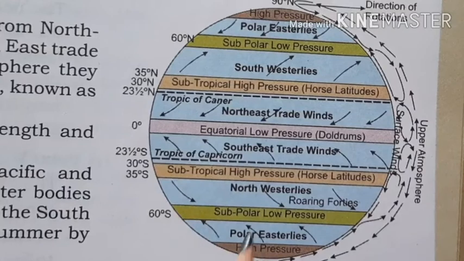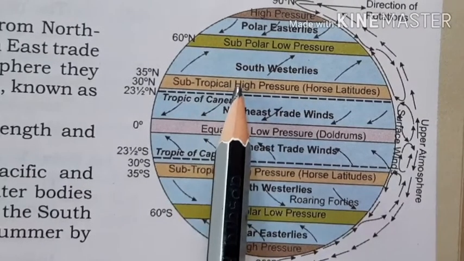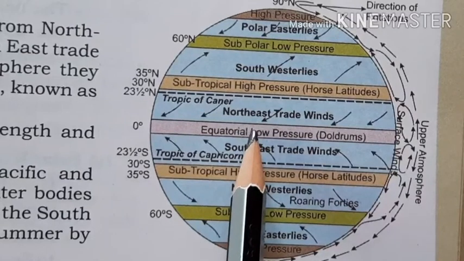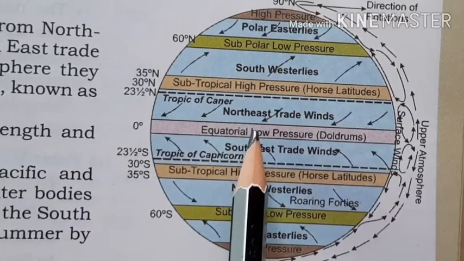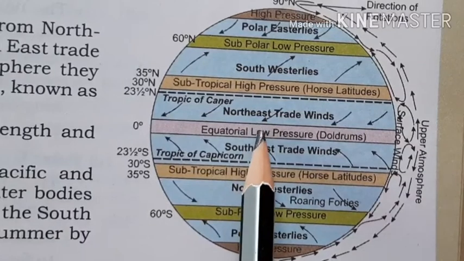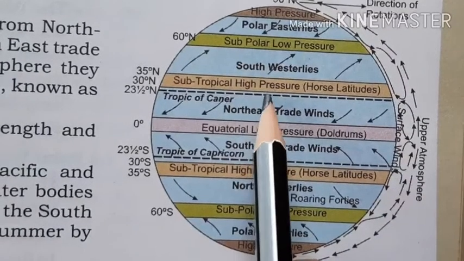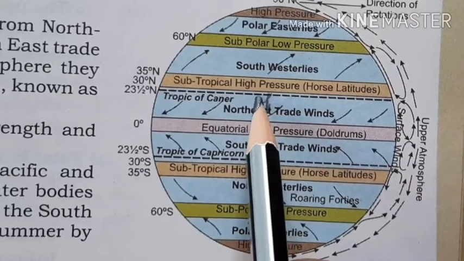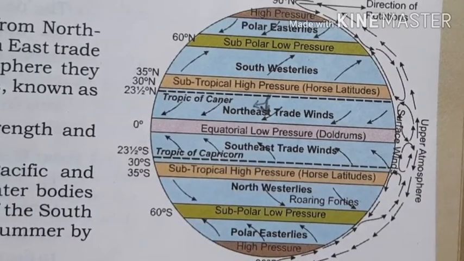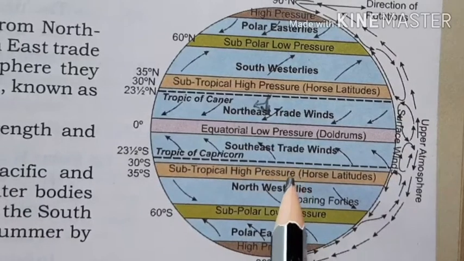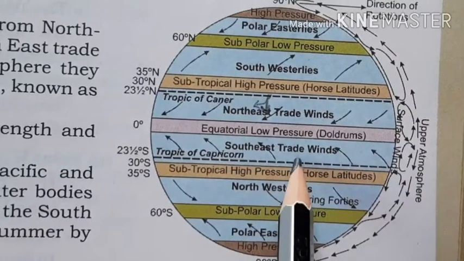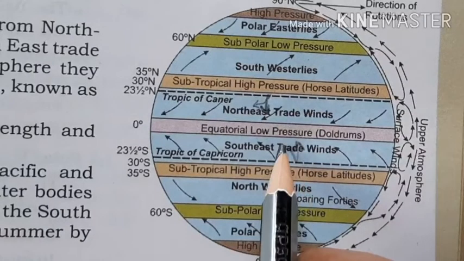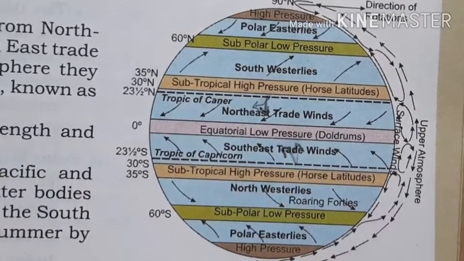You can see here, from the subtropical high pressure belt, wind is moving to the equatorial low pressure. In smaller classes we have learned that wind moves from high pressure to low pressure. So these winds actually have to move in a straight direction, but they are deviating because of the Coriolis force. Then here also, from the high pressure belt, wind is moving towards the north, but they are deviating